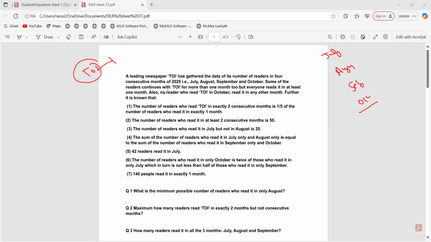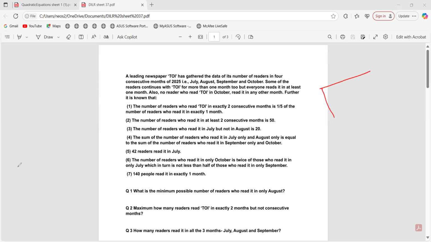One thing, if you notice, it is mentioning the number of readers who read TOI in exactly two consecutive months. Two consecutive months means July, August, August, September, September, October. So the readers who read in July might read in August, September, or October as well. You would have understood this is a question of a set diagram, a Venn diagram. We have 4 months, so how many sets will we have? Four.